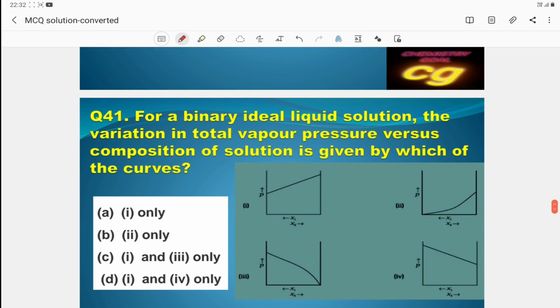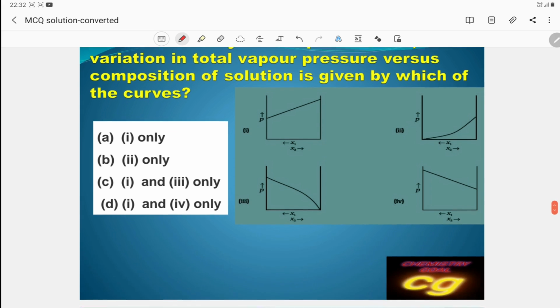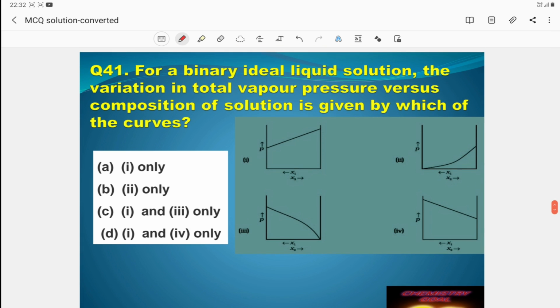Then question 41: for a binary ideal solution, the variation in total vapor pressure versus composition of solution is given by the curves. Just you see here, the curves of P versus mole fraction. In this graph, increasing the value of x2, the pressure increases.